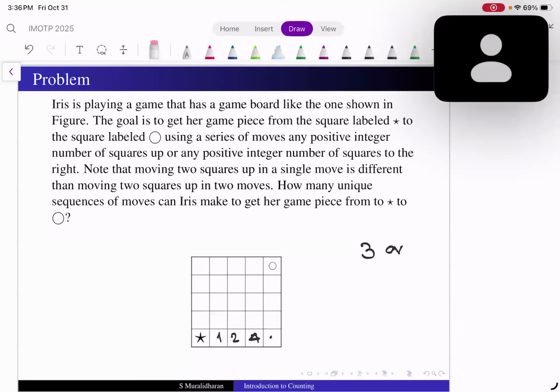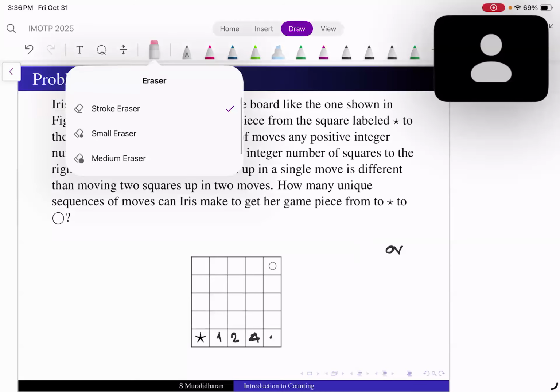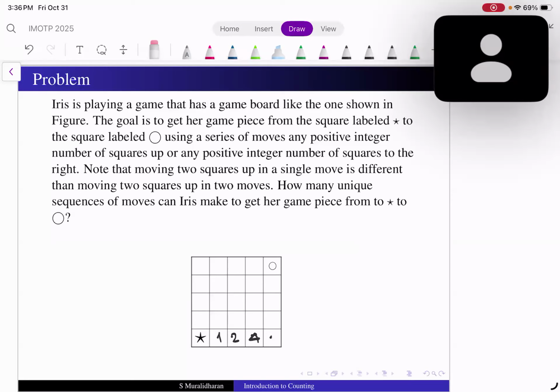Then you can do 1 step and 3 steps. Then you can do 2 steps and 2 steps. So I have to, sort of brute force, list down all of them, is it? What you are doing is that you are listing them down. Yes, sir. Is there any other way?